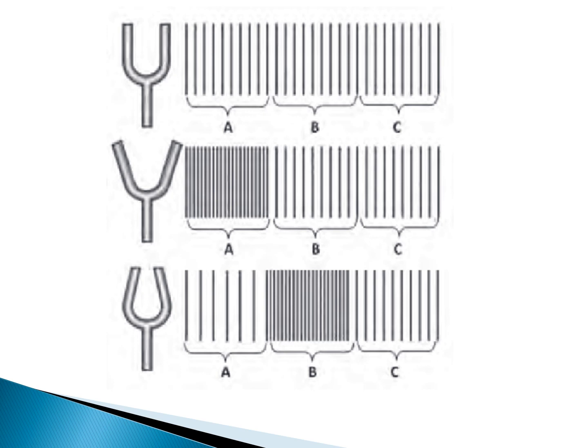When the fork is not moving, the air that is surrounding the fork is also not moving. That is why you see that all the lines, which represent the air molecules, are evenly distributed. There is equal distance between two air molecules and there is no wave motion in them.